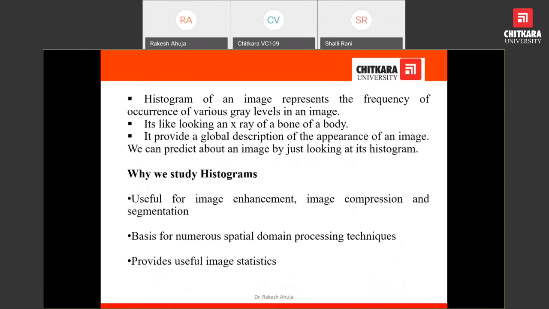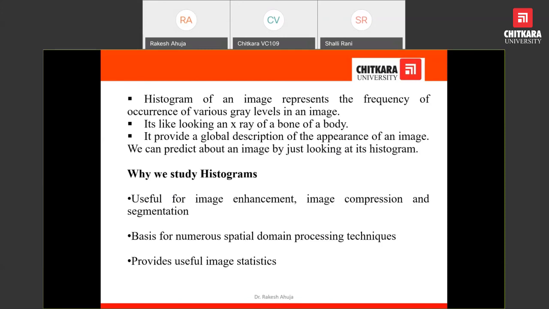Another of the terms that we can discuss is the histogram of an image. This is the heart of image processing, and you can say it is the X-ray of the bone of the body. By calculating the histogram, we would be able to not only enhance the image, but it can also be helpful for compression as well as segmentation. It is also used for some spatial domain processing techniques.